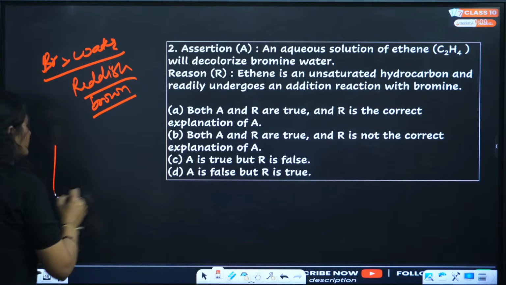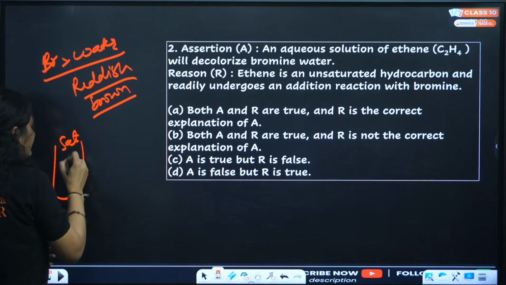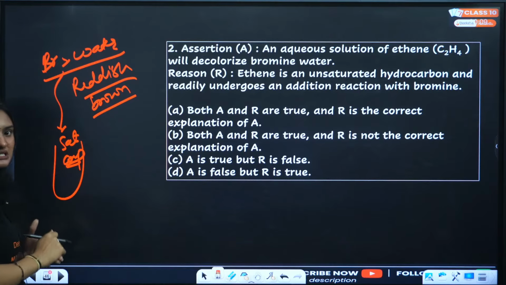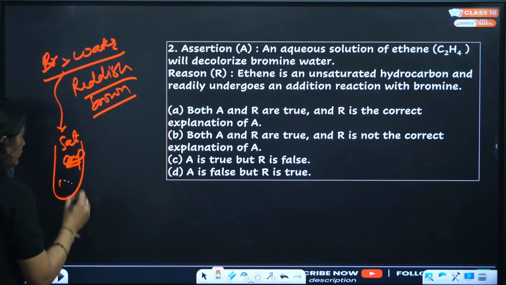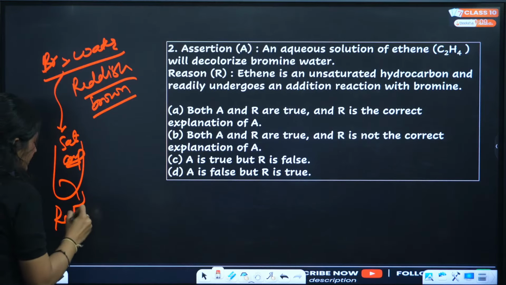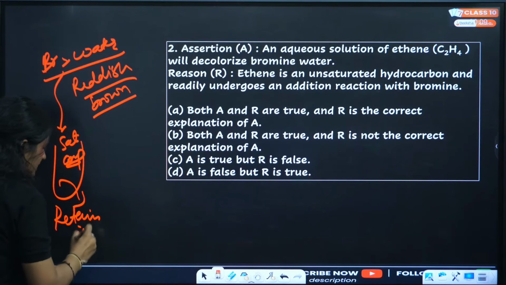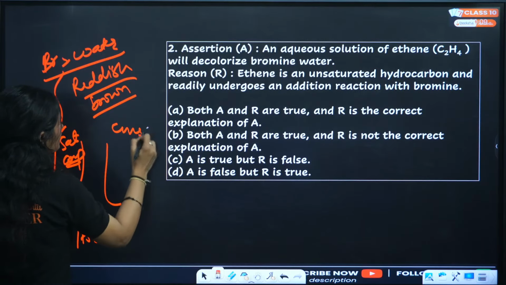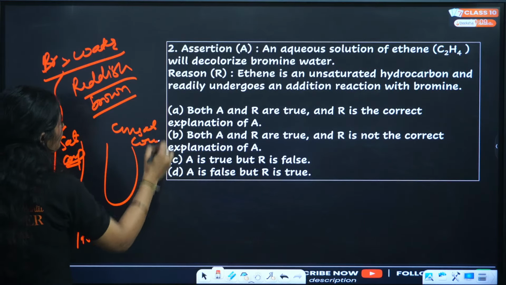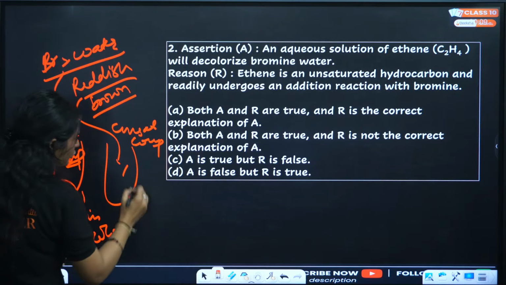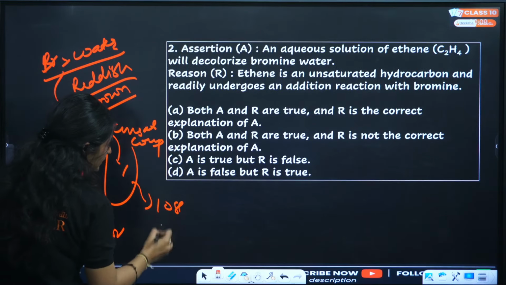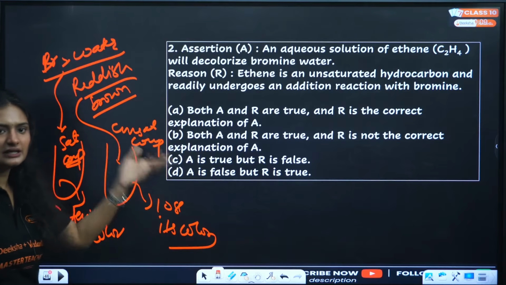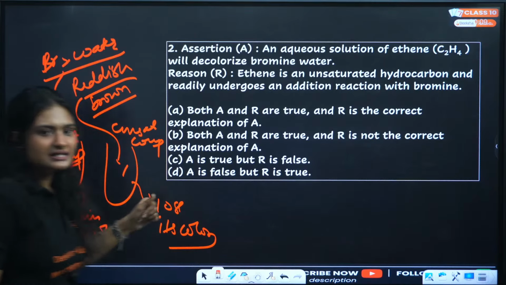If you have a saturated compound and you add bromine water to it, what happens? The bromine water retains its color. It will stay reddish brown. But if you add bromine water to an unsaturated compound, what will happen? Bromine water will lose its color. It will become colorless, not reddish brown. Clear?